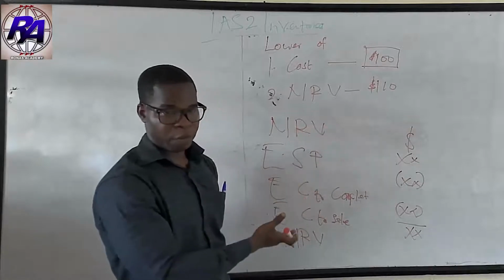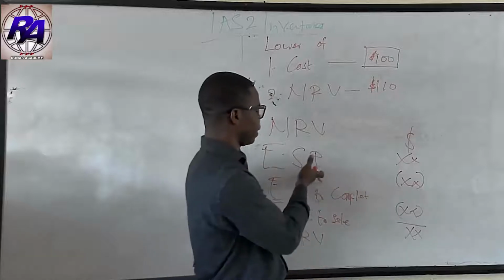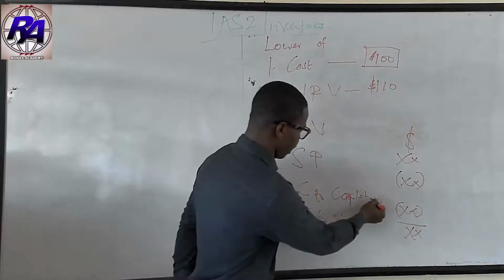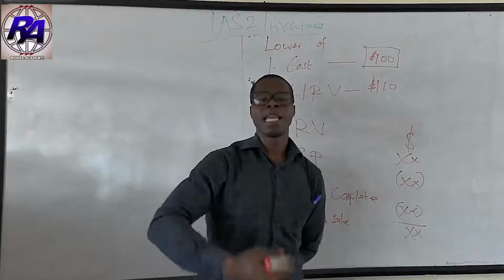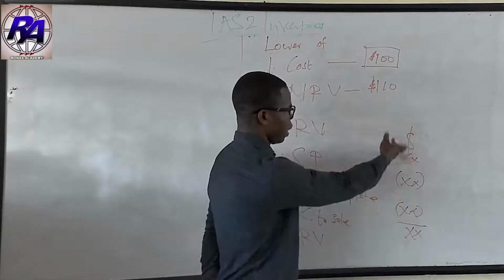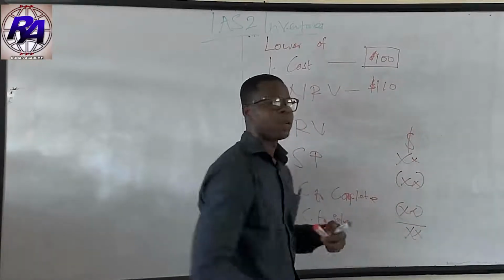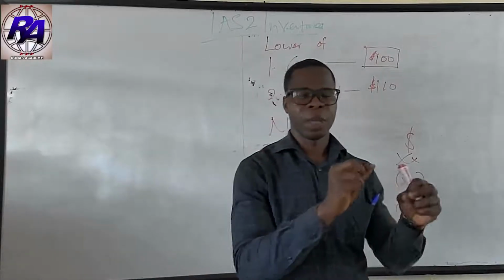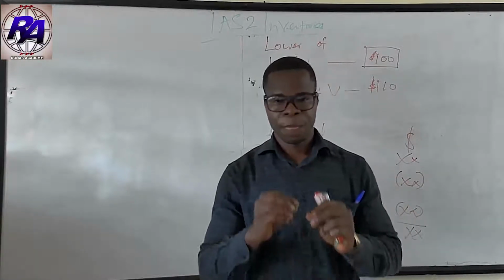Probably this information will be provided for you in any practical question situation. So you will get the estimated selling price, the estimated cost to complete, and the estimated cost to sell. Remember, they are the incremental costs that an entity will incur in making sale of the inventory. Therefore, if you take these two figures from the estimated selling price, you arrive at your net realizable value. So this is how you compute your net realizable value, and the previous one is the things you take into consideration when you are dealing with the cost of the inventory.